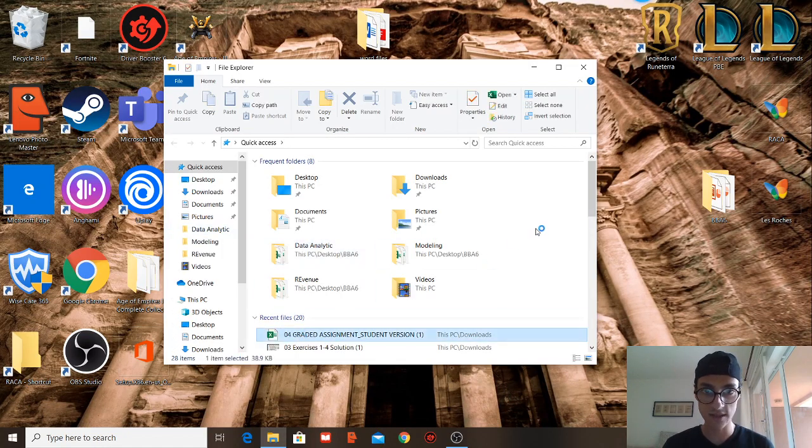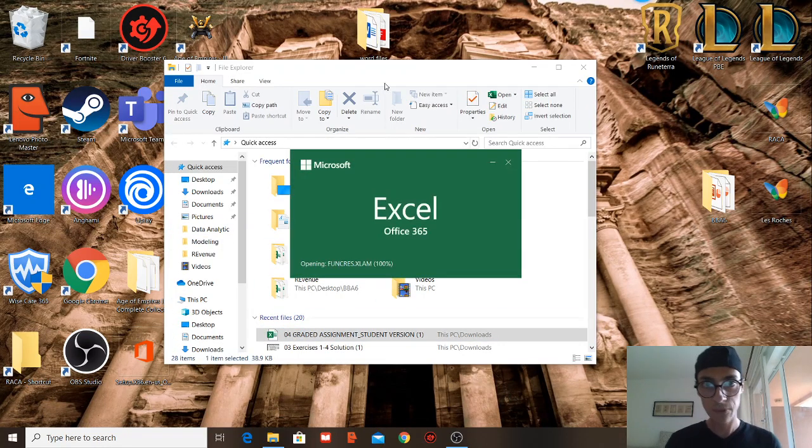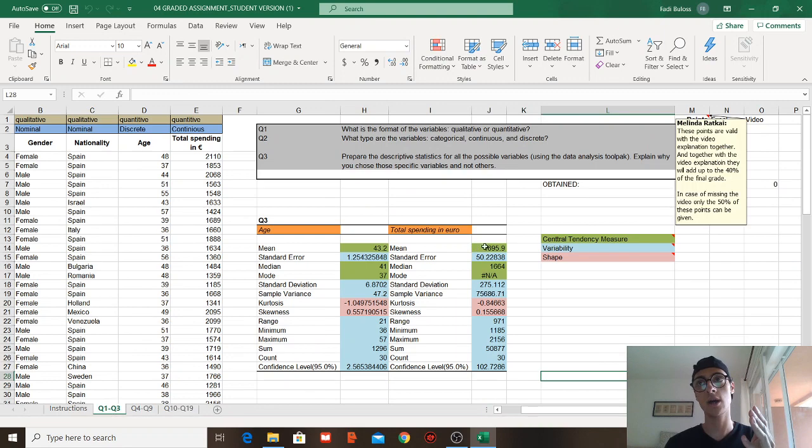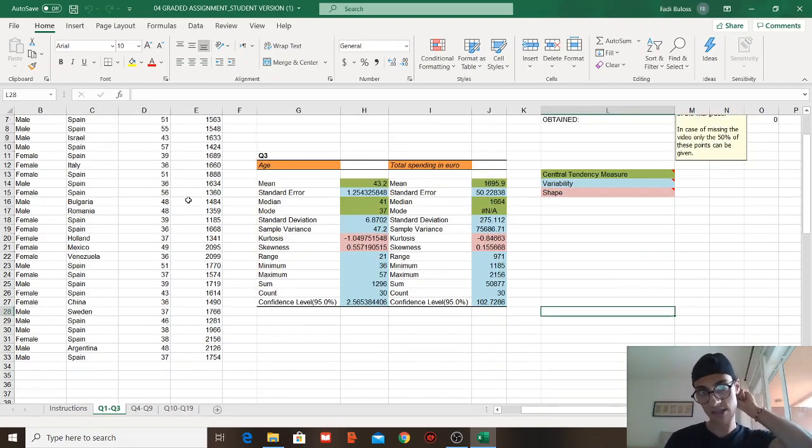Now, regarding the exercise, you have given us two choices: whether we film ourselves doing the whole thing, or we solve the exercise and then film ourselves explaining every single aspect or how we obtained the numbers. I did both because I really wanted to explain every single detail. I'm really aiming for a good grade, and at the same time leaving some space to show you that I'm comfortable using Excel. Now let's start with the exercise.